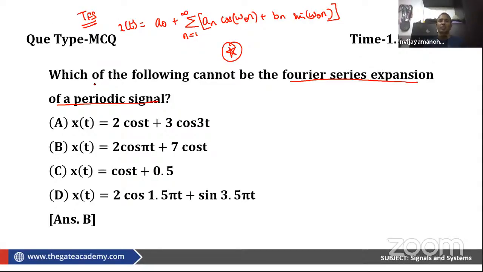If you are looking at the complex Fourier series, x of t will be summation n equal to minus infinity to infinity of cn e power j n omega naught t. This is the complex Fourier series, and this is the trigonometric Fourier series. So clearly, the Fourier series will have a DC term. So this is the DC term.